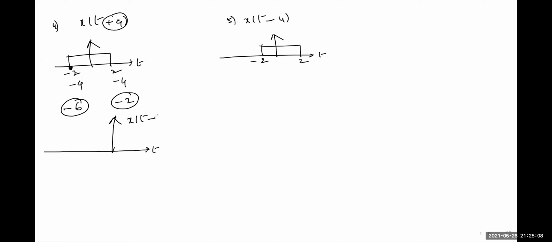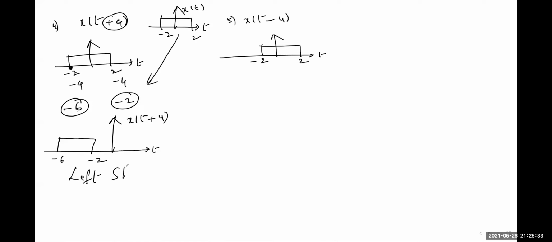So here starting is -6 and it ends at -2. So compared to the original signal x of t, -2 to +2, this is a left shifted version we can observe. Compared to the original signal, the signal is shifted leftwards. So this operation is left shift because here +4.